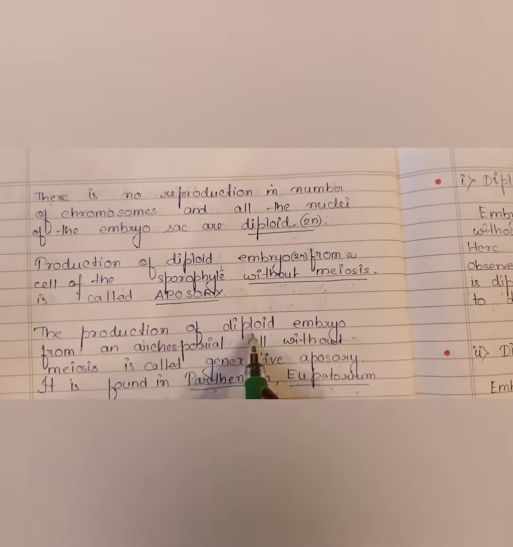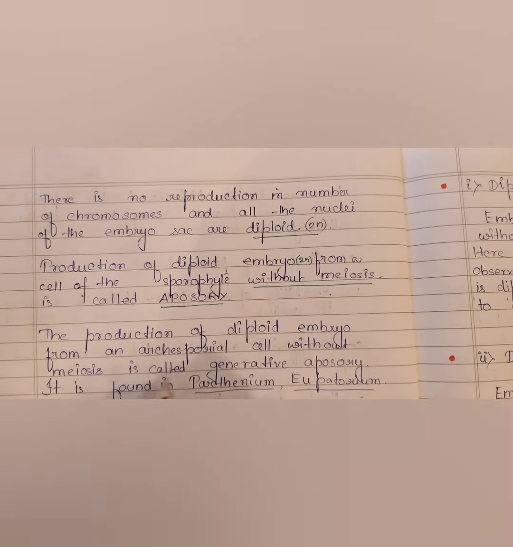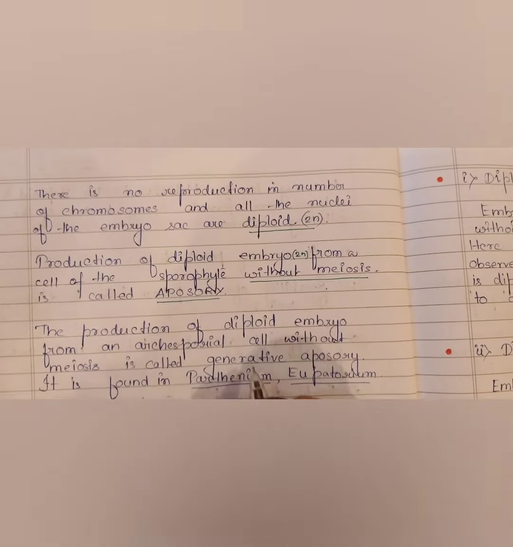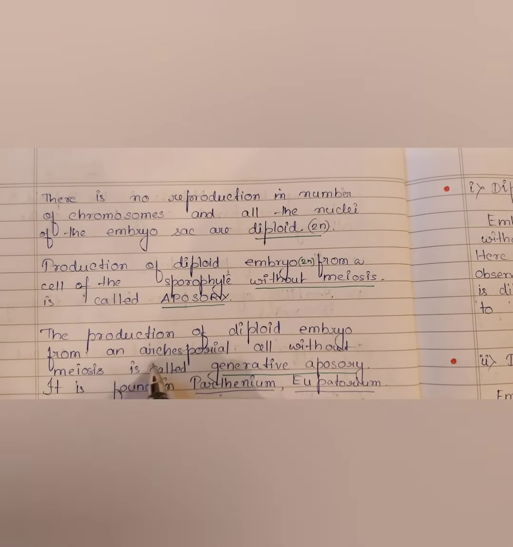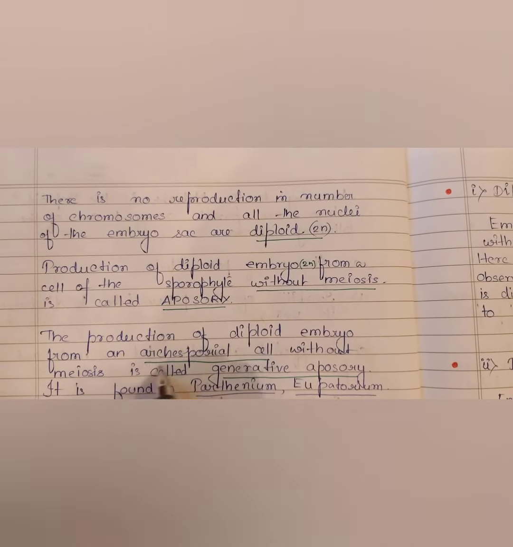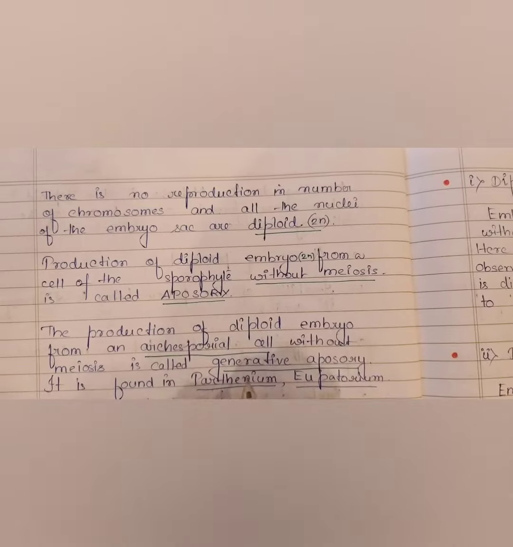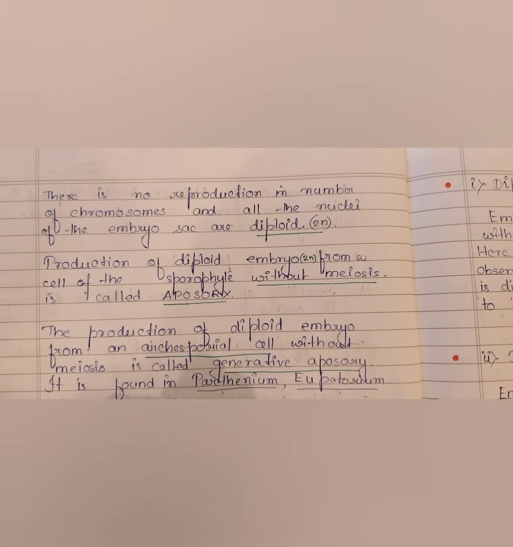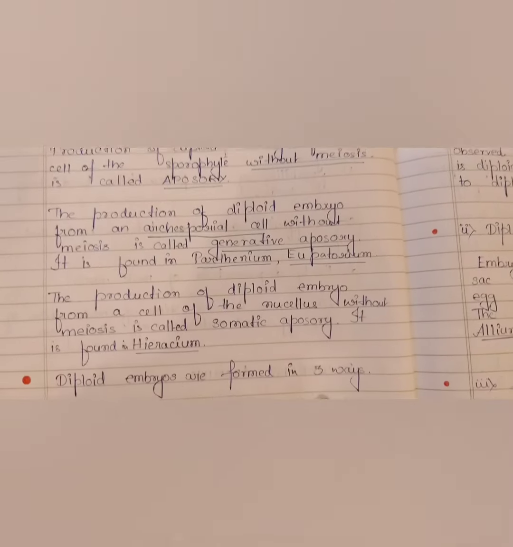The production of diploid embryo from an archisporial cell without meiosis is called generative aposory. Okay, from an archisporial cell. Note this, from an archisporial cell. It is called generative aposory and is found in Parthenium, Eupatorium, etc. Right? Next, what do we have?